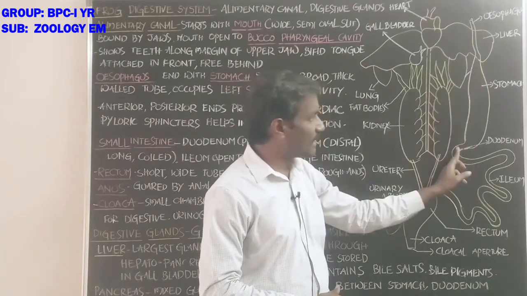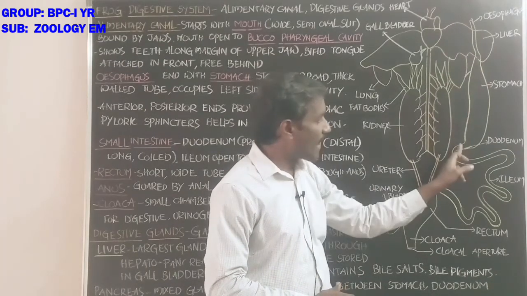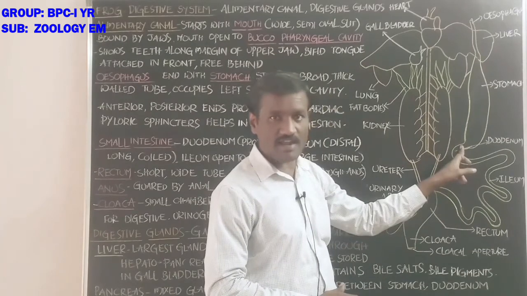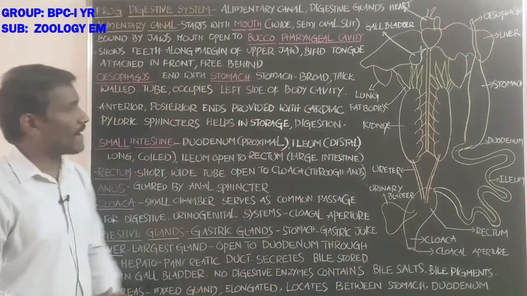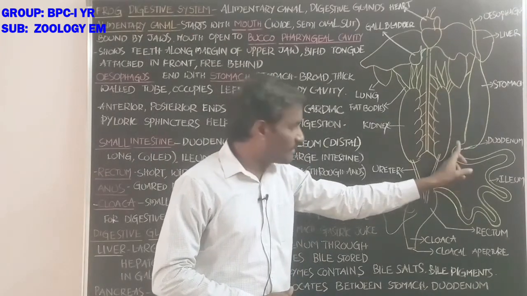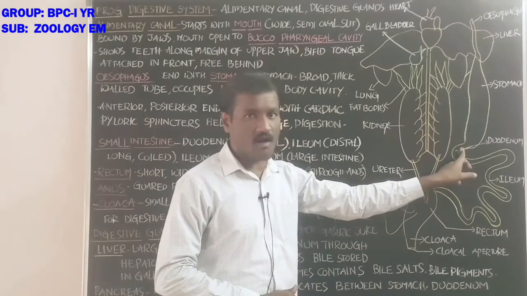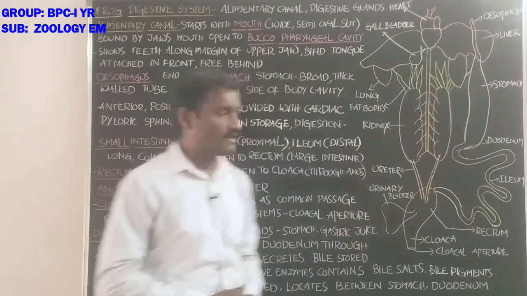Of the two ends of the stomach, the anterior end has the cardiac sphincter and the posterior end has the pyloric sphincter. The stomach opens into the duodenum.